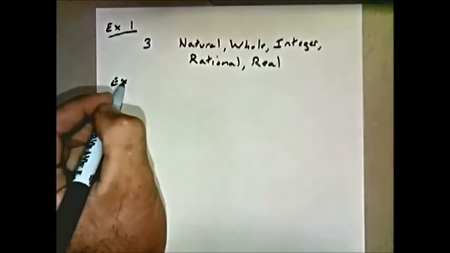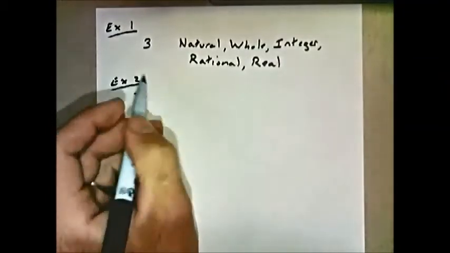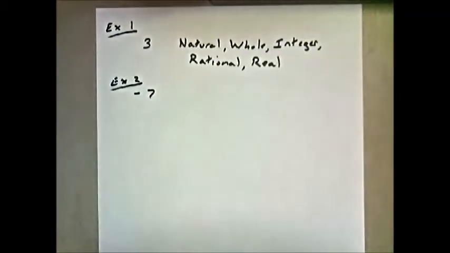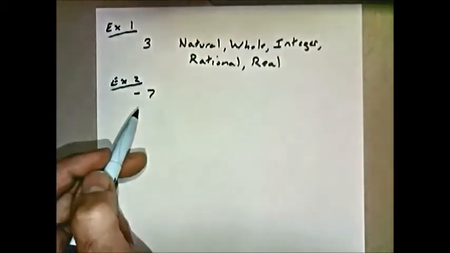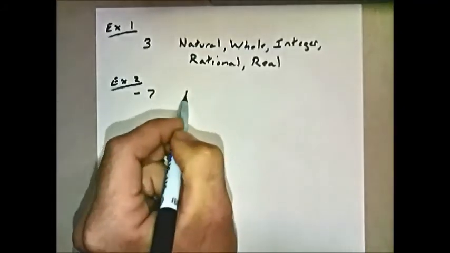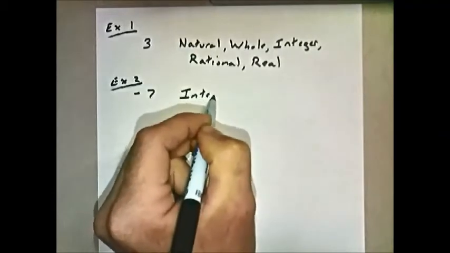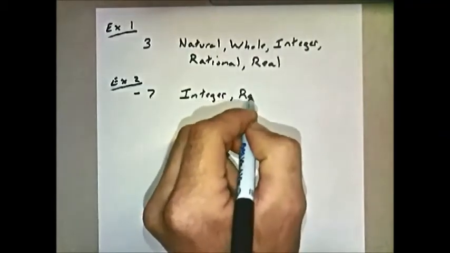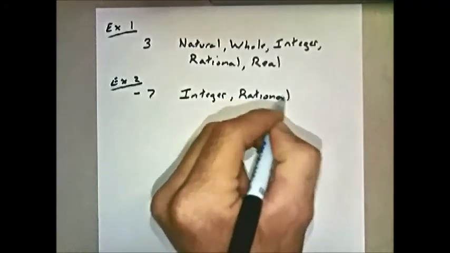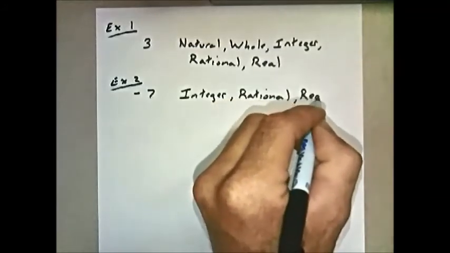So if we look at example 2, and I give you -7. Well, -7 does not occur in nature, so it's not natural. It doesn't include 0, so it's not a whole number. So we start with the integer. So it is an integer, it is rational, and it is real.